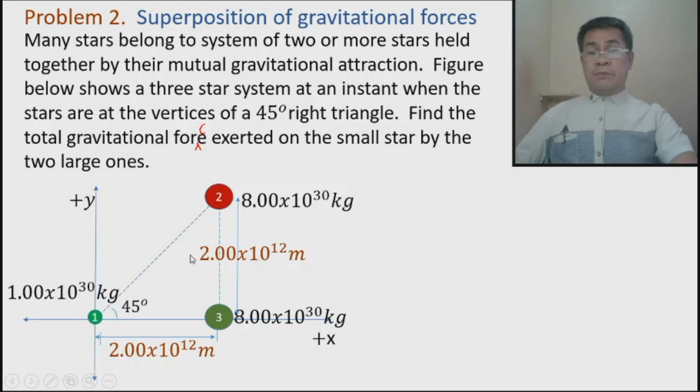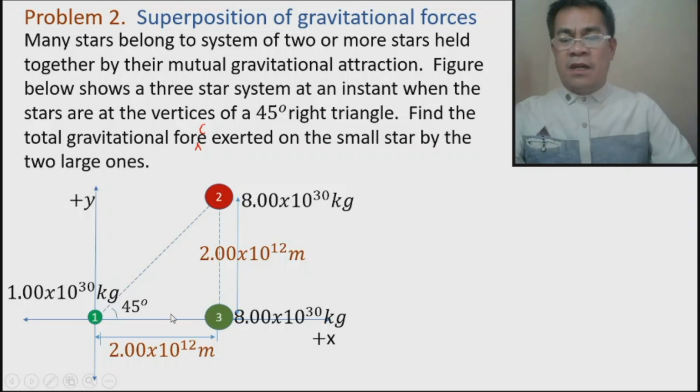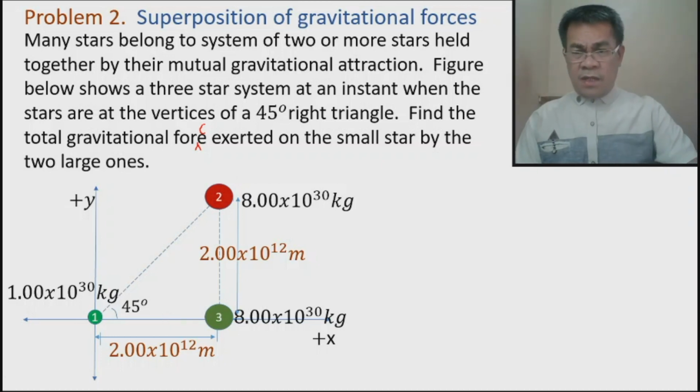But in this problem, the question says to find the net force exerted on the small star, with a mass of 1 times 10 raised to 30 kilograms, by the two large ones. So we will focus on the force on mass 1.